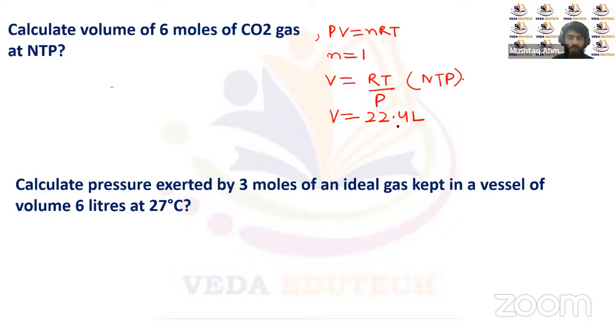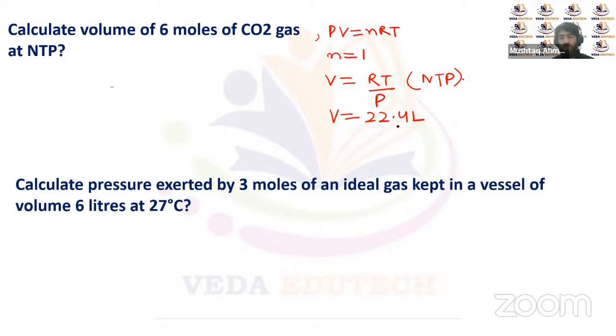It doesn't matter whether it's carbon dioxide, oxygen, helium, or any other gas. If the gas is at NTP, then the volume of 1 mole of that gas, irrespective of the nature or type of that gas, provided it's assumed to be an ideal gas, has to be 22.4 liters.